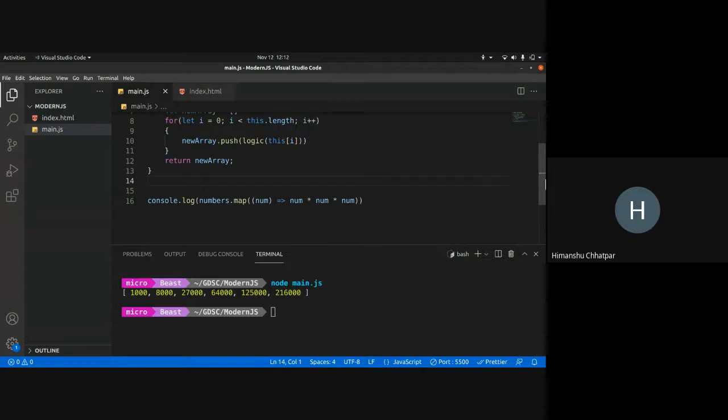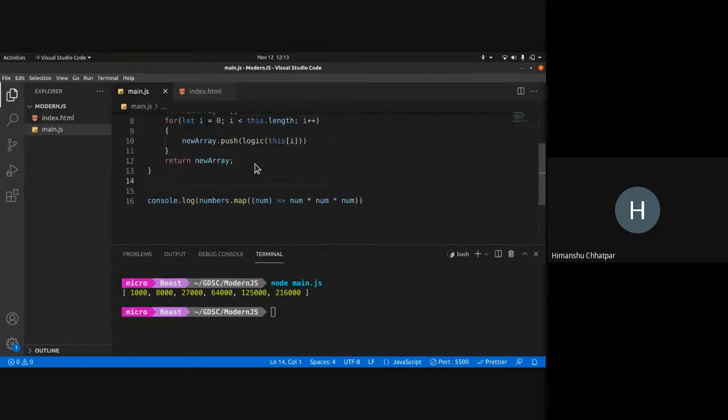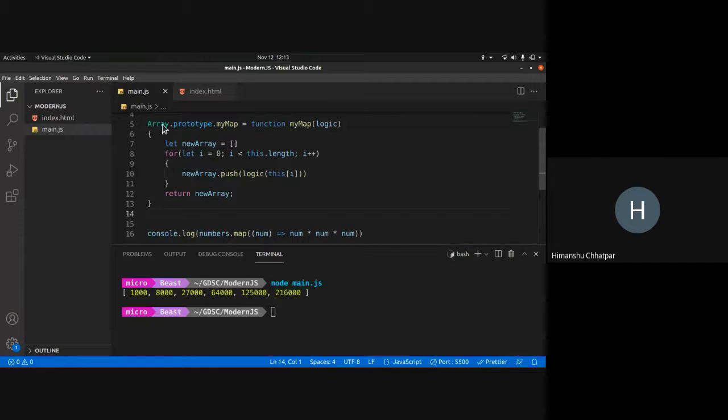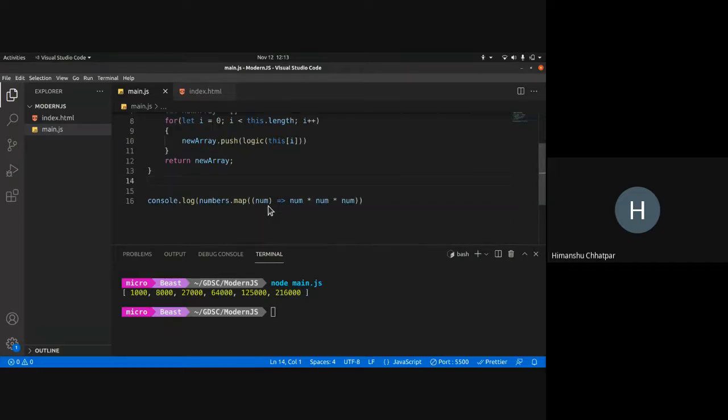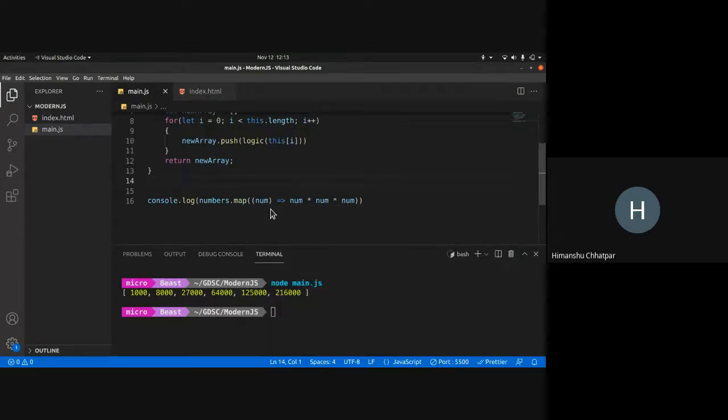So what I have implemented over here is basically a polyfill for map, you can say. Some older browsers might not have this functionality. So for that, we use polyfill. We can put array.prototype.whatever function we want to polyfill and write custom code for it. But essentially, most of the browsers nowadays have access to functions like map, filter, reduce. So this is what I wanted to show you.